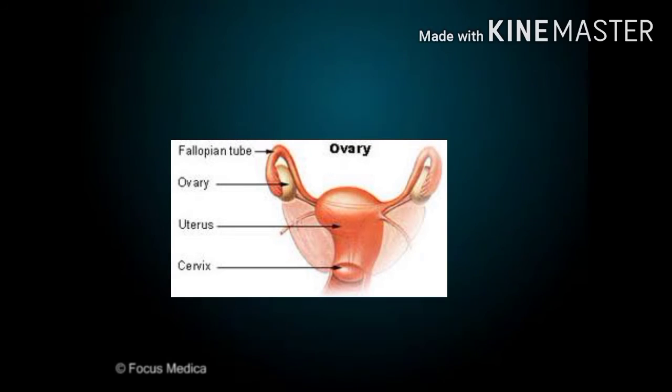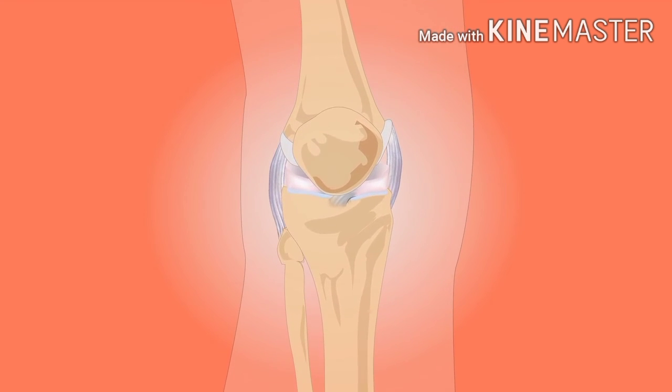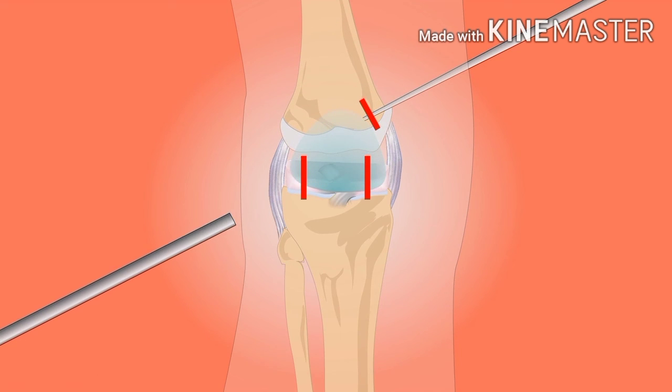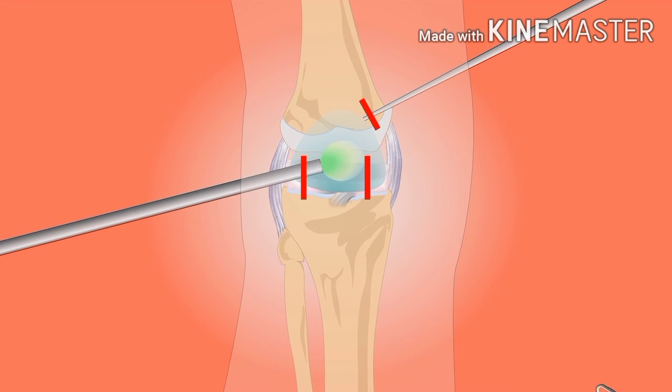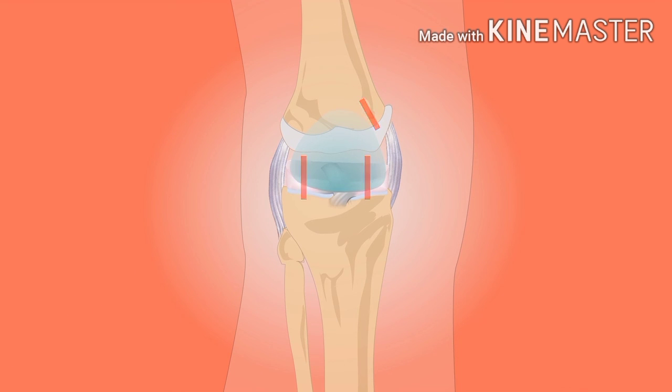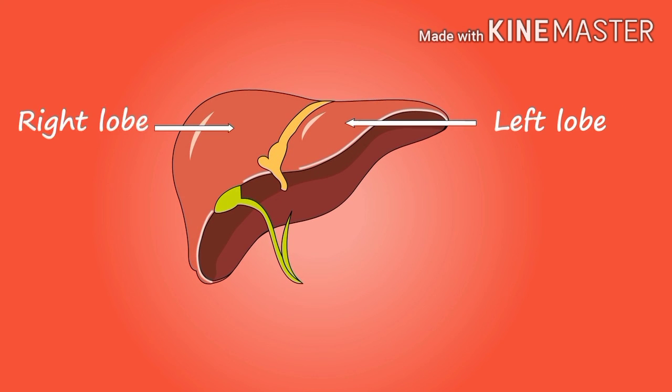The following hormones are secreted by this. Number A, estrogen. It completes the development of reproductive organs. Number B, progesterone. It stimulates the thickening of uterus lining during ovarian cycle. Relaxin. During pregnancy it is found in uterus and placenta. This hormone smoothens the pelvic symphysis and it widens the uterine cervix so that a child is delivered easily.